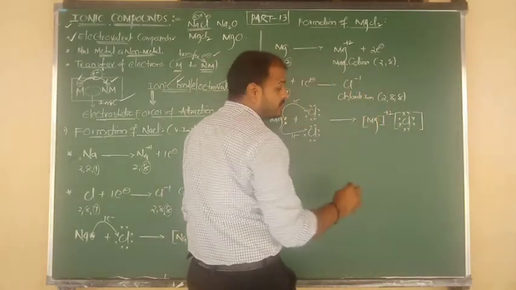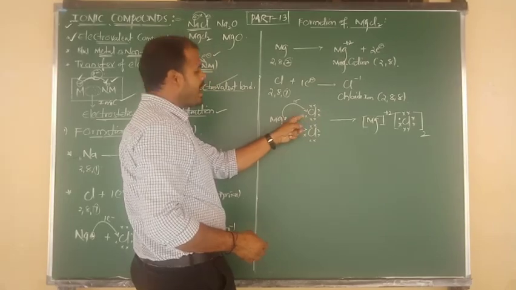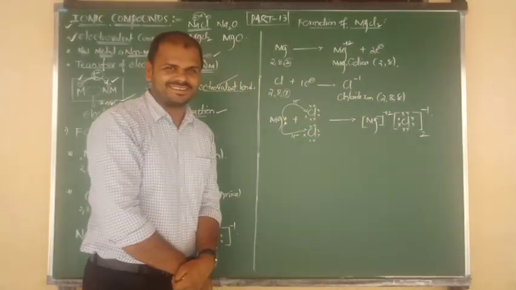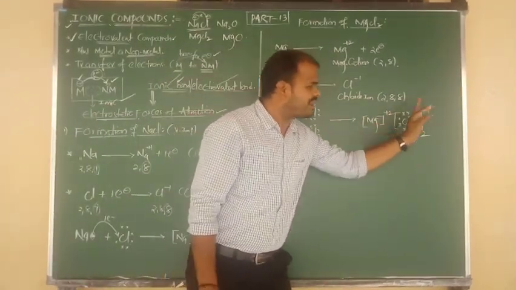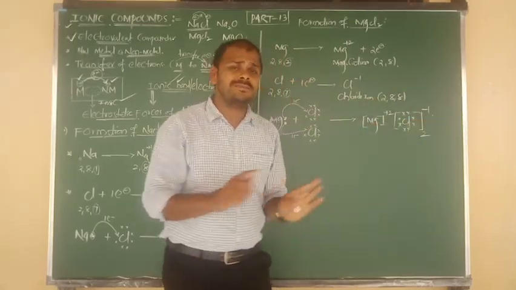So how many Cls are there? 2 Cl. So taken twice. But chlorine contains 7 electrons. After accepting another, the charge it contains is minus 1. आप समझ गए? So magnesium has charge plus 2, chlorine has charge minus 1. So 2 chlorine बोले तो minus 2. इधर plus 2, उधर minus 2, balance बन जाता बेटा.